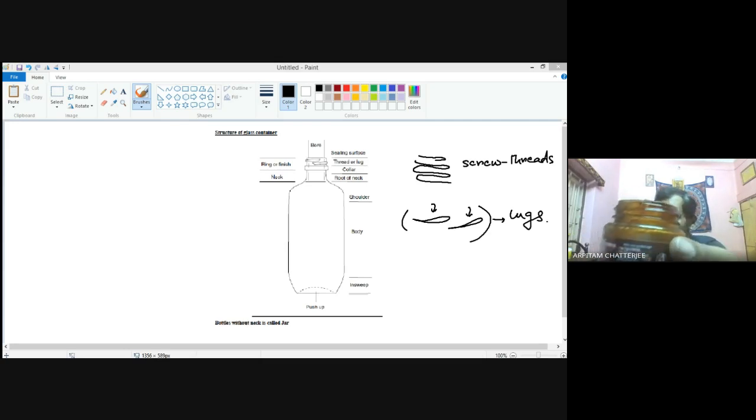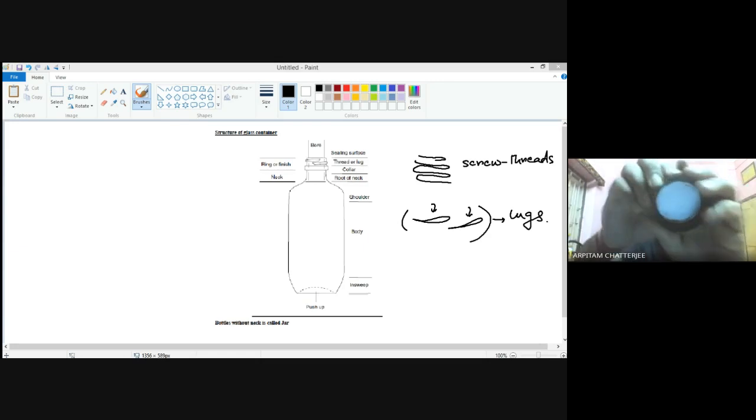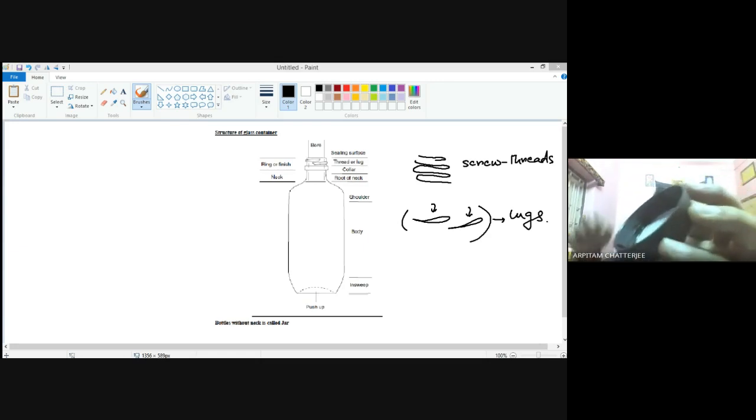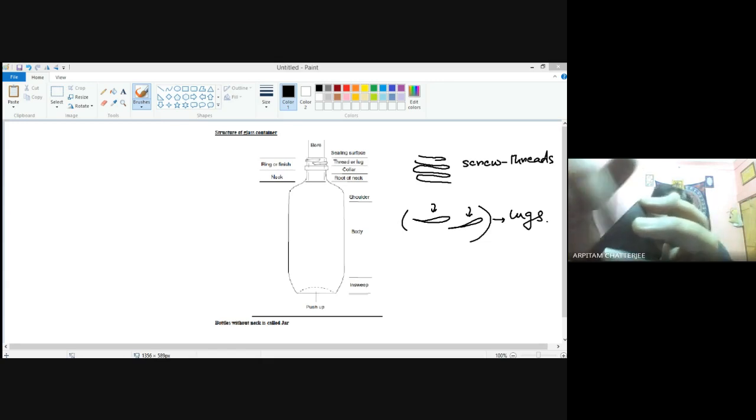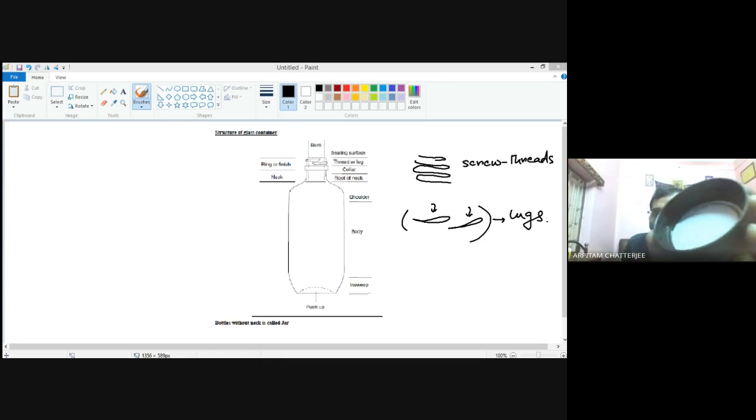You can find them in their caps also. Inside the cap also, you don't see a continuous thread cut. But anyway, you can observe a few glass containers.